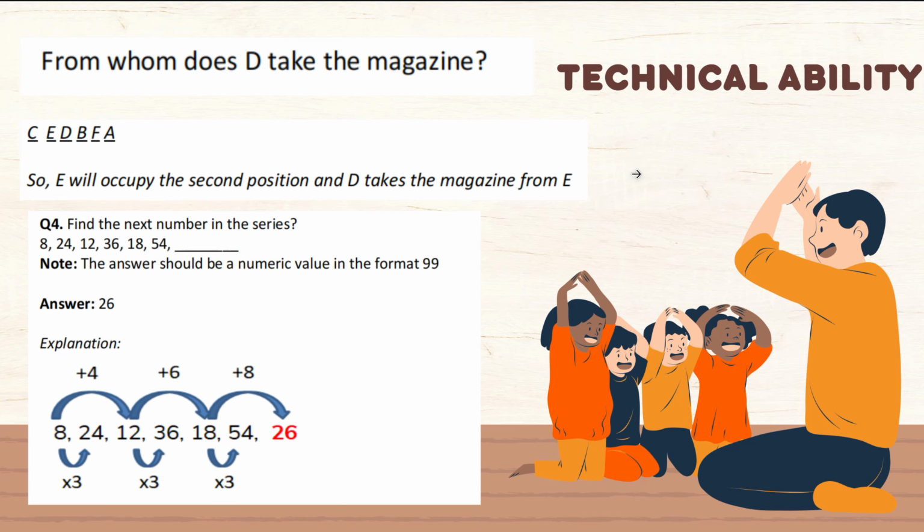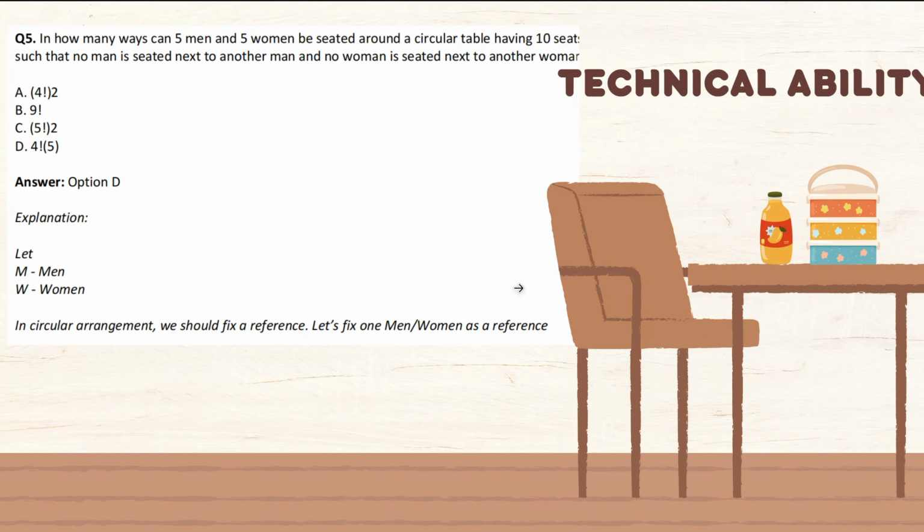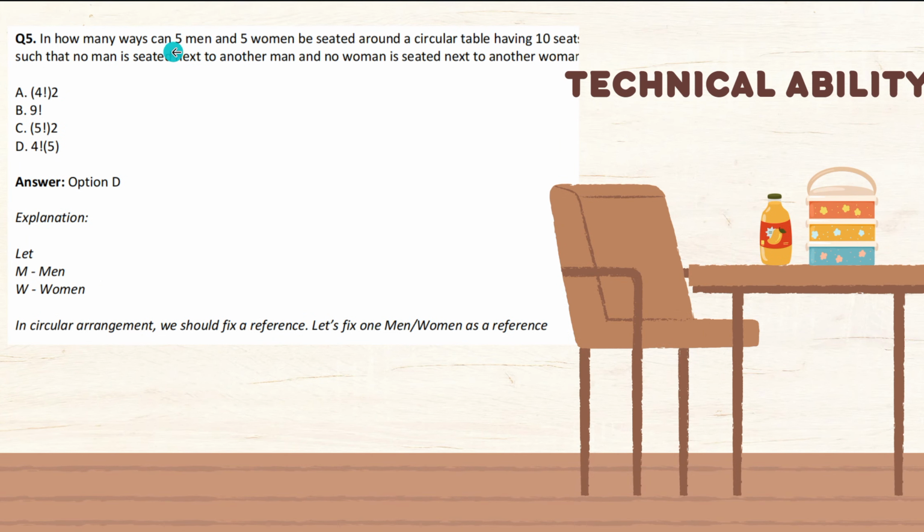Let us go into the fifth question. In how many ways can 5 men and 5 women be seated around a circular table having 10 seats, such that no man is seated next to another man and no woman is seated next to another woman? Here is the explanation.